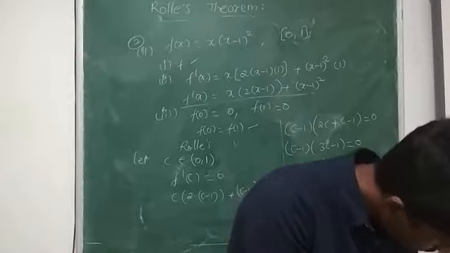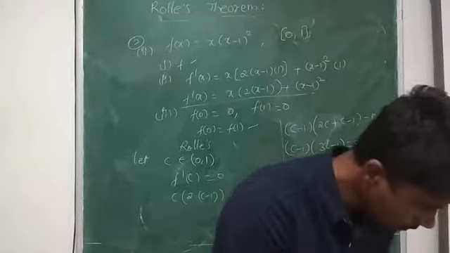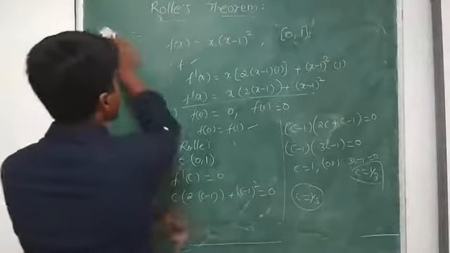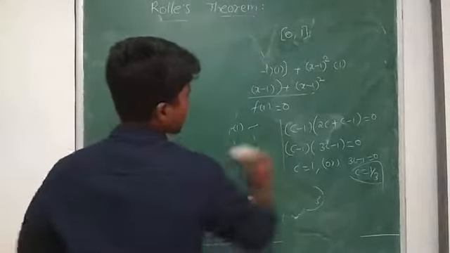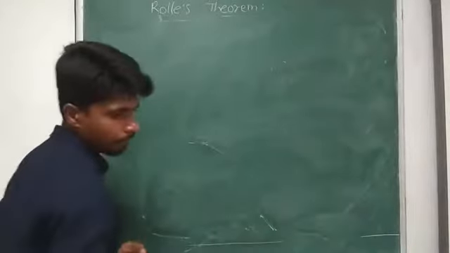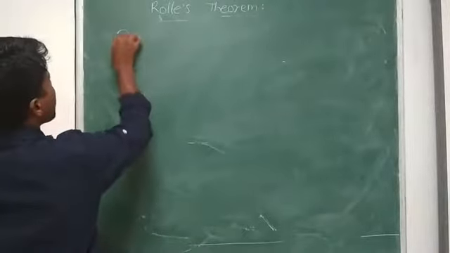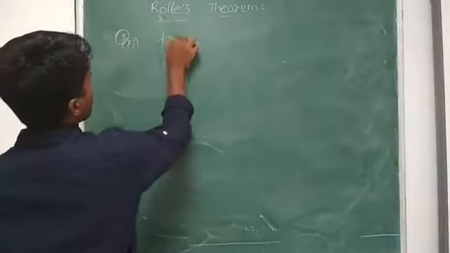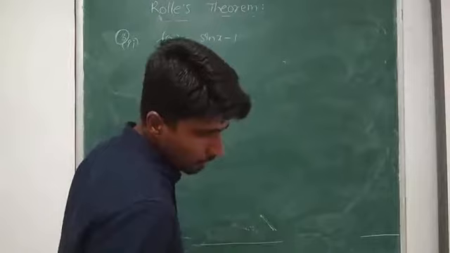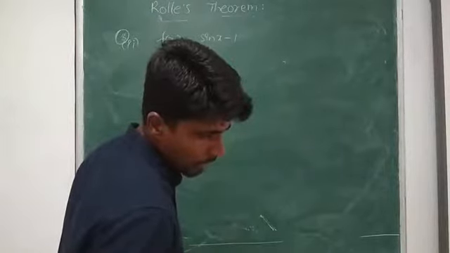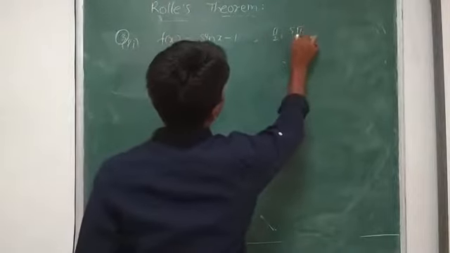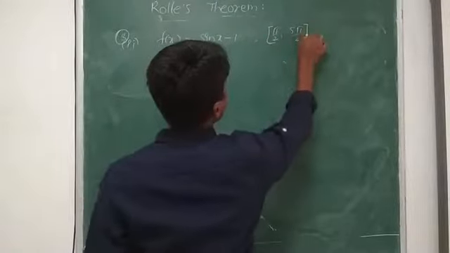Third one, f(x) = sin x - 1, defined in [pi/2, 5pi/2]. They are closed, right?